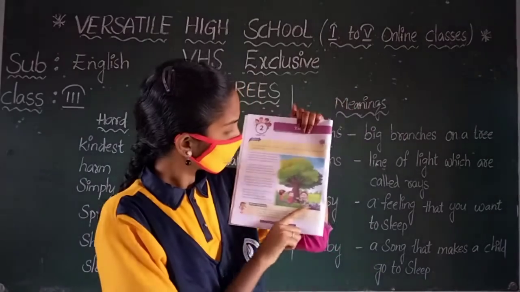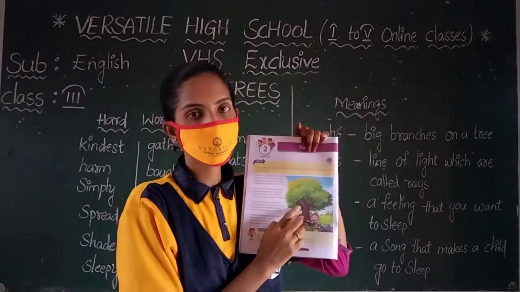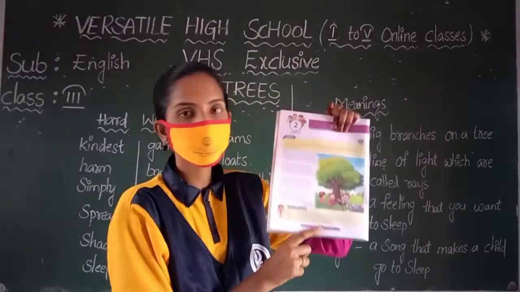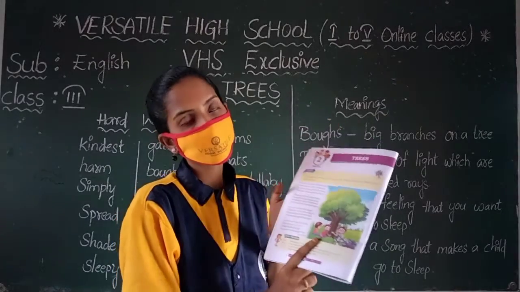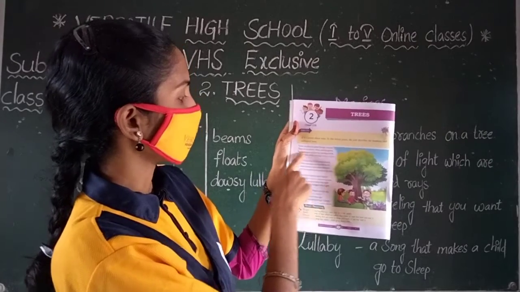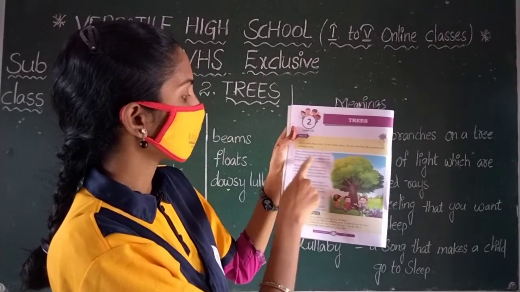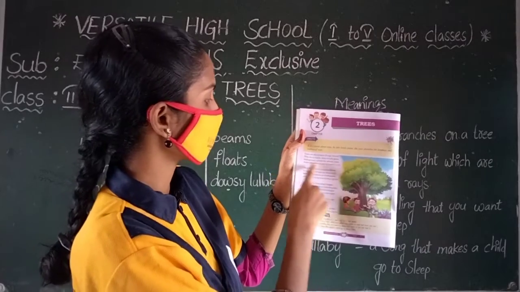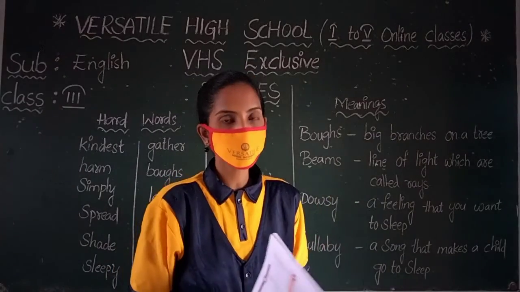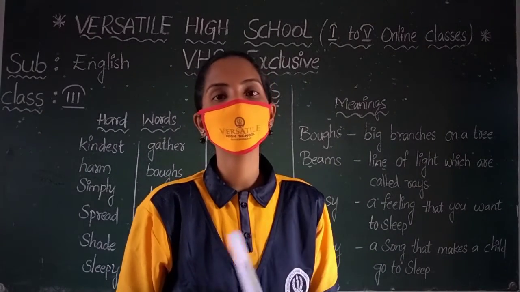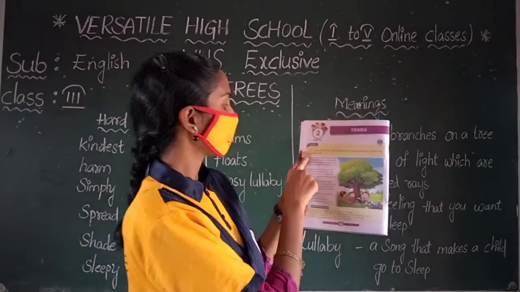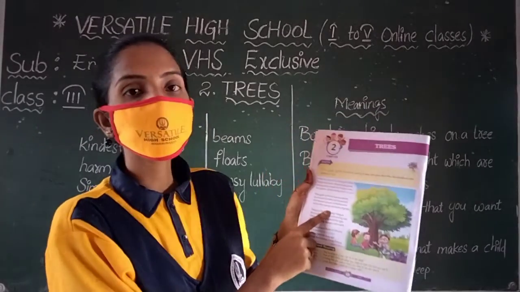Look at this picture. One huge tree is there, and under it the kids are sitting, three boys discussing the trees. What do they discuss about the tree? Let us see. Trees are the kindest things I know. They do not harm, they simply grow and spread a shade for sleepy cows and gather birds among their boughs.